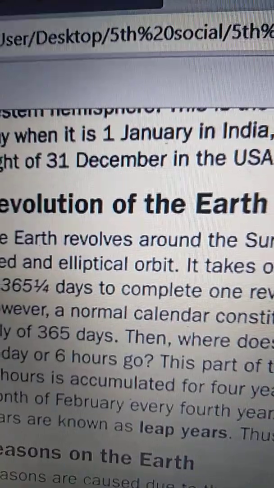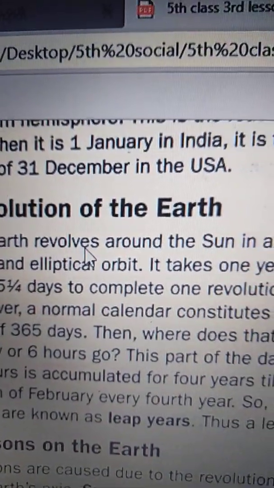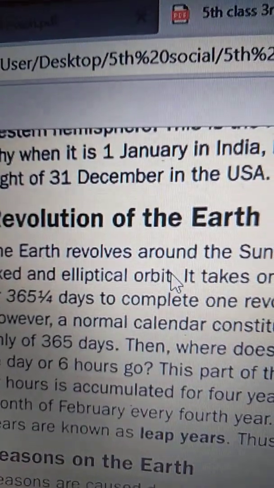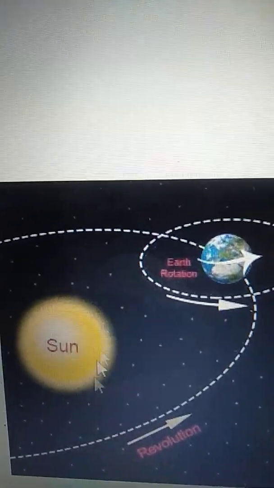Revolution of the Earth. Yes, the Earth revolves around the Sun in a fixed and elliptical orbit. The Earth will revolve. I will show you the picture, children. See here. This is the Sun, and the Earth revolves around the Sun. See, the Earth revolves around the Sun, and this is revolution.